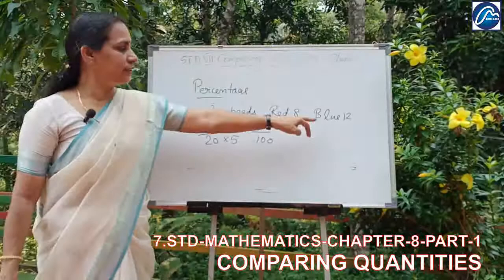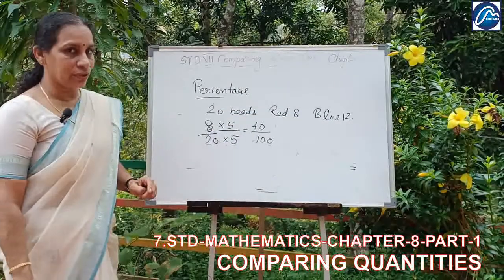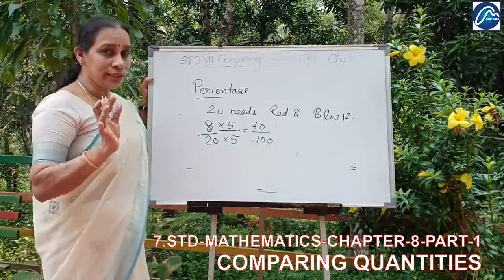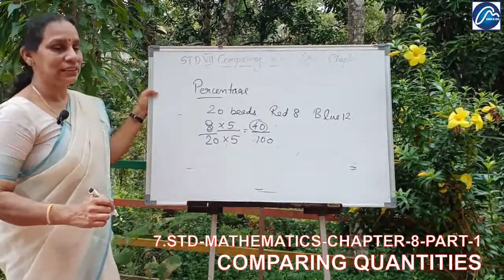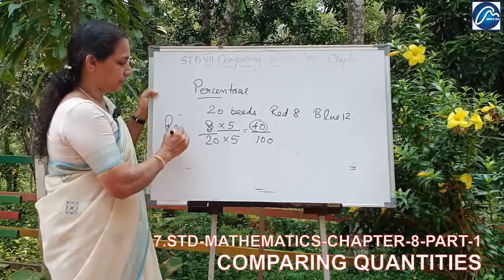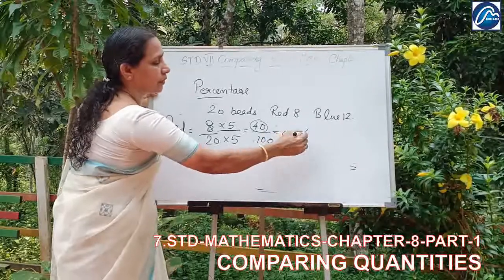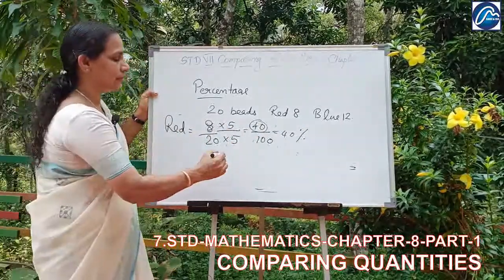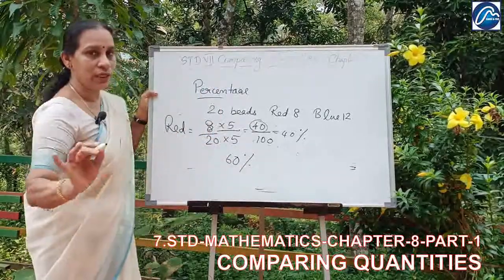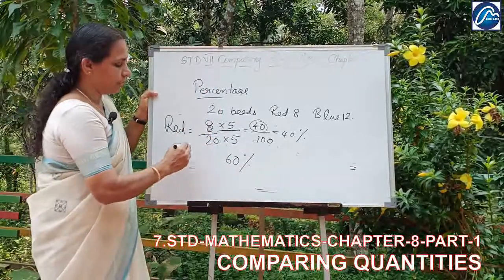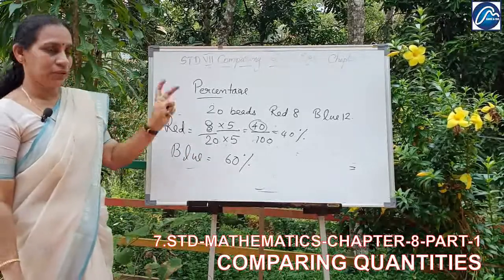Next one is 12 by 20, which you need not calculate. Why? Because the total is 100. Here red is 40, so the remaining is 60. So red is 40%. What is the remaining number? 60. So the total will be 100: 60 plus 40 is 100. So blue will be 60%. Okay, is it clear?